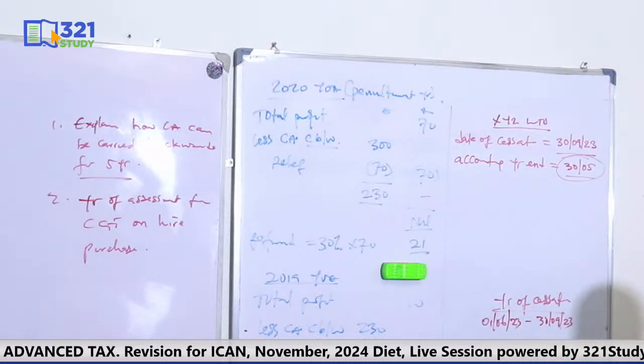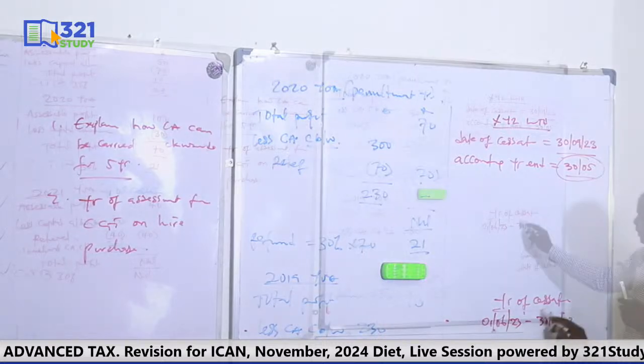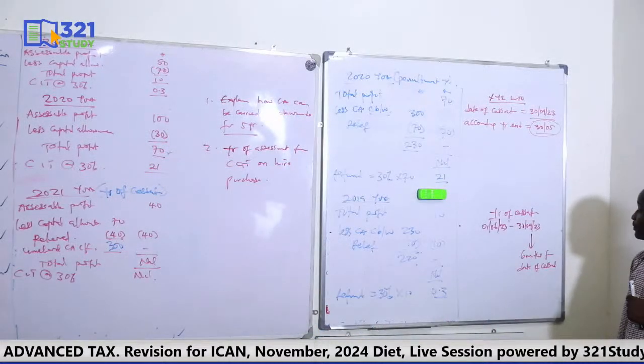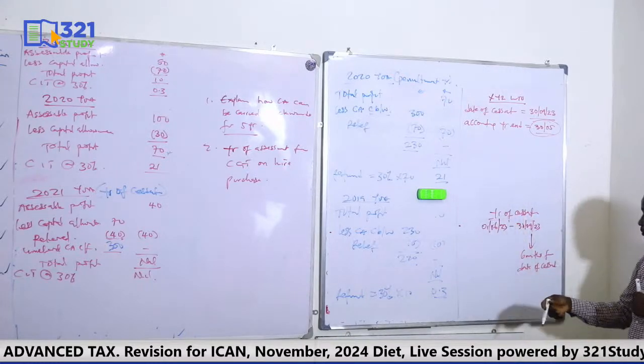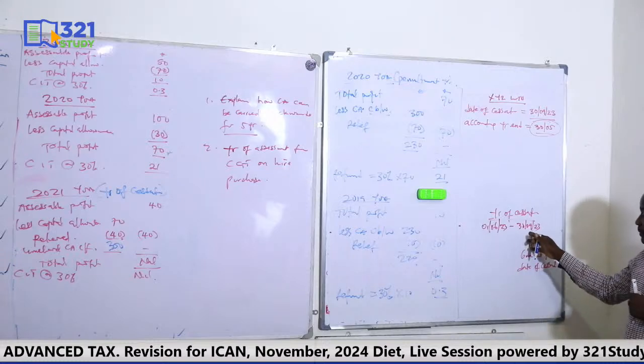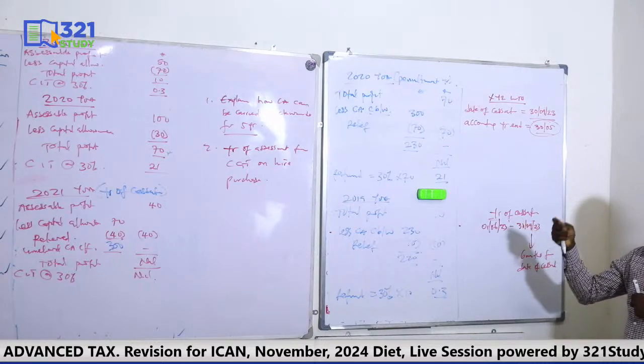Now, how do you get the tax year? If it's a company, count 6 months from the date of cessation. The date of cessation is 30th September 2023. 6 months from then will be March of next year: October, November, December, to March.